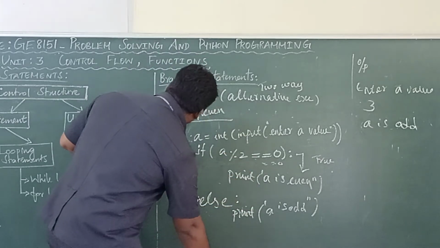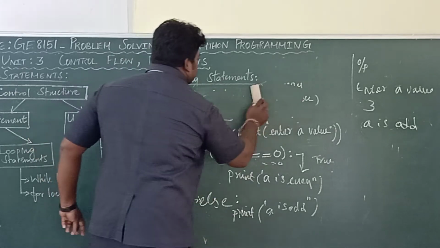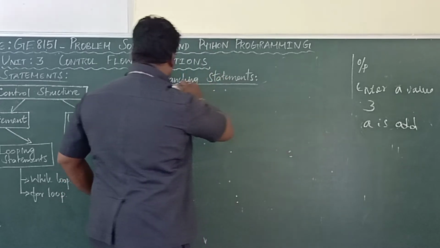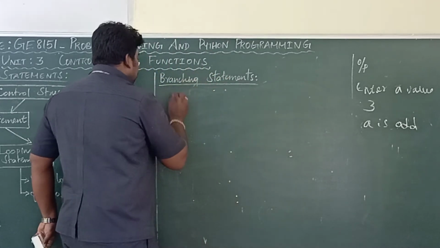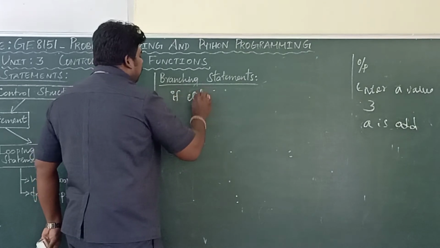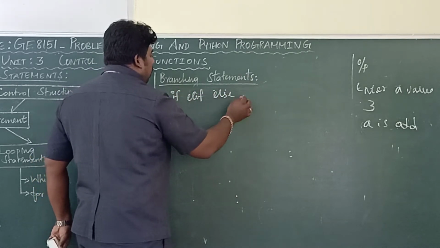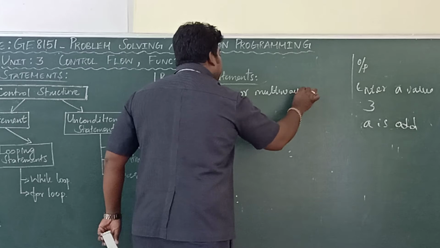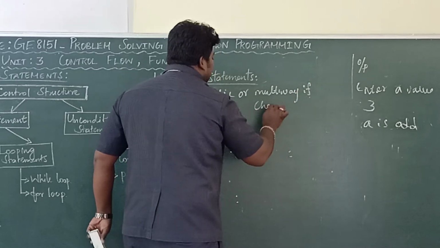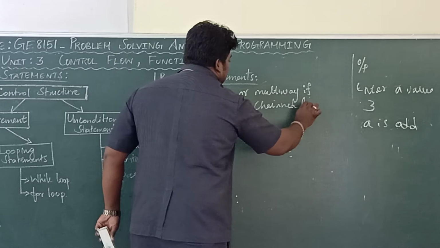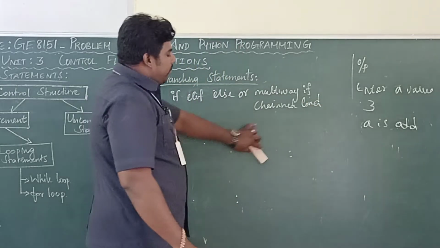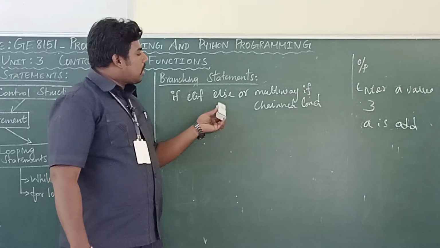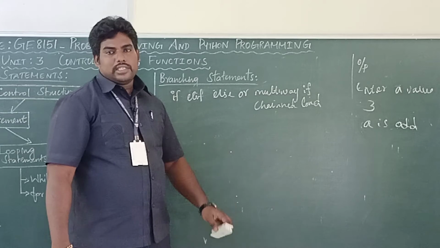These are the three different ways you will get questions about: if, if else, and multi-way if or chained conditional.